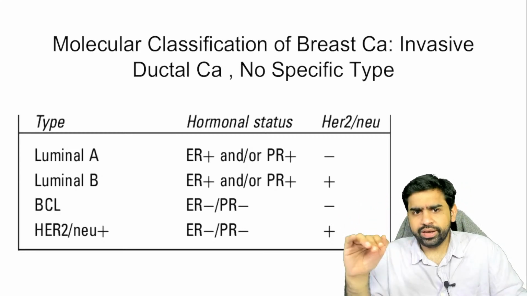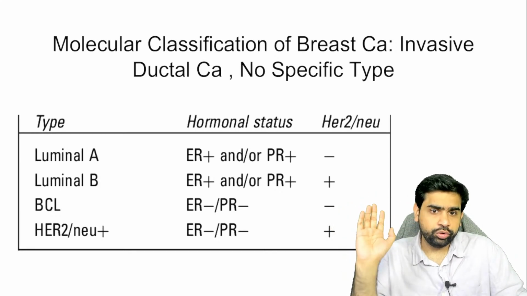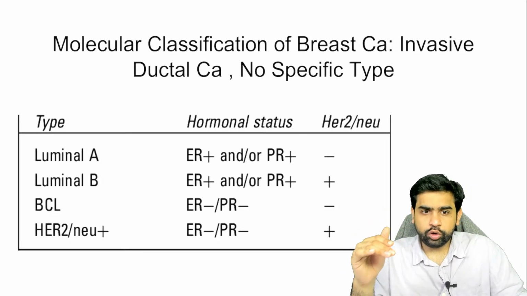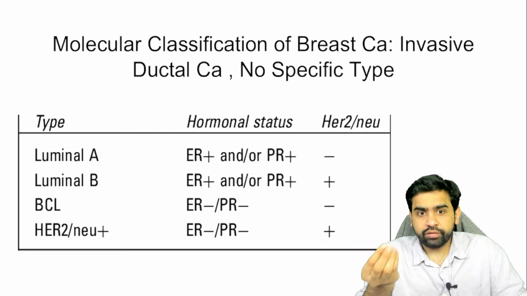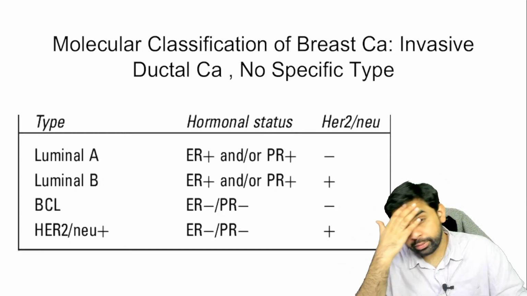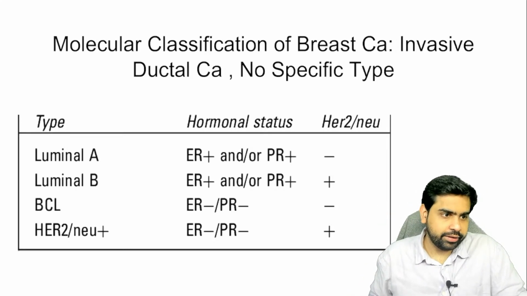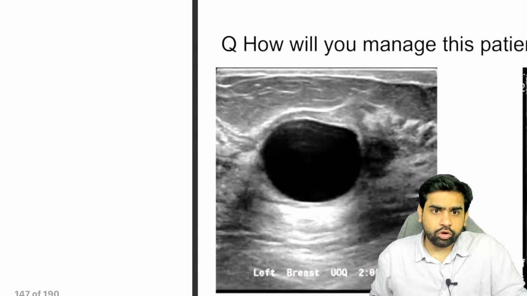But yeah, what is luminal A? In luminal A, ER/PR is positive and HER2/neu is negative. In luminal B, ER/PR is positive and HER2/neu is also positive. In the basal-like type, ER/PR is negative and HER2/neu is also negative, and in the HER2/neu type, as you can see, only HER2/neu is positive, right? So luminal A is the one which has the best prognosis. Okay, right. Understood. Now let's talk about the hormonal therapy.